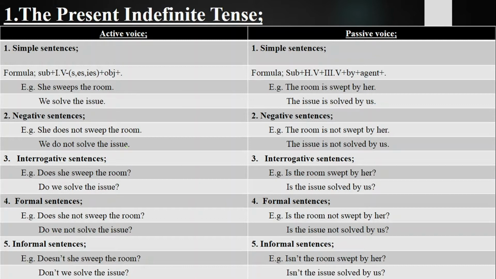We have got the first tense where we are going to change it from active voice into passive voice. So let's begin the first tense. First we will be having the active voice sentences and then passive voice sentences. First we will discuss simple sentences. What are simple sentences? Those sentences which make simple statement are called simple sentences.